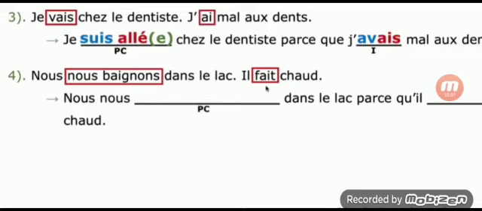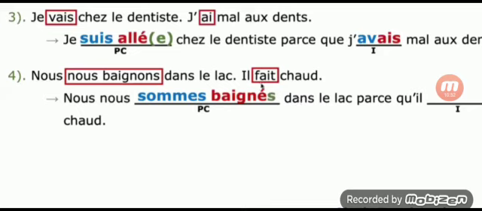Passé composé. Second one, imperfect form. Since baigner is a reflexive verb, you use être as the auxiliary verb and check the subject nous. The conjugation of être for nous is nous sommes. Past participle of baigner: er becomes é with an acute accent. Because nous is plural, you must add an s at the end.